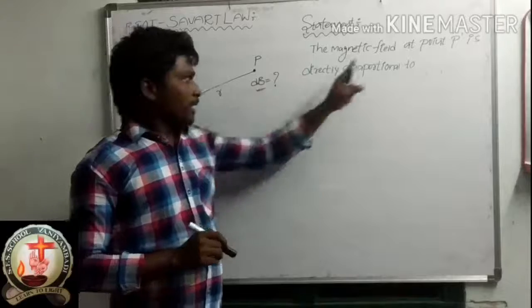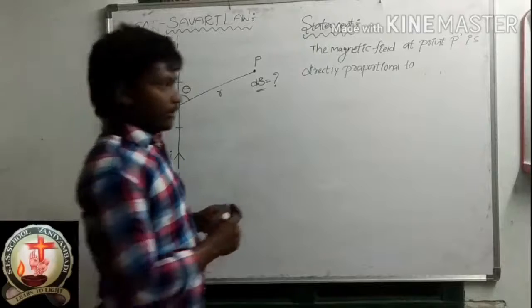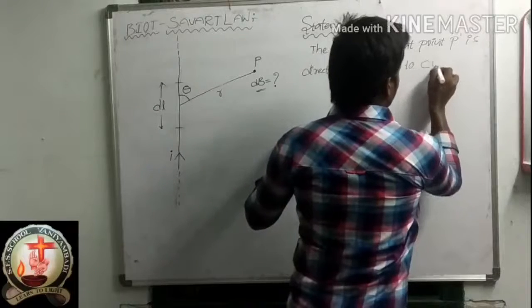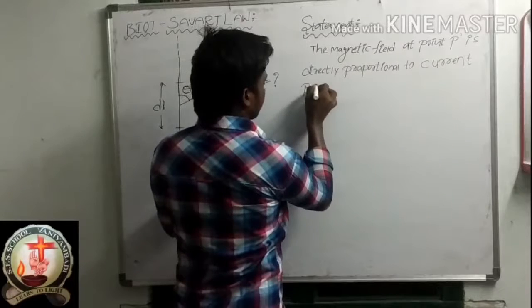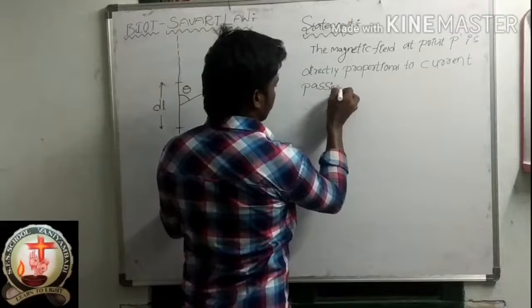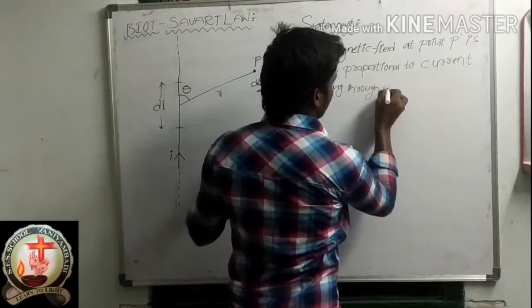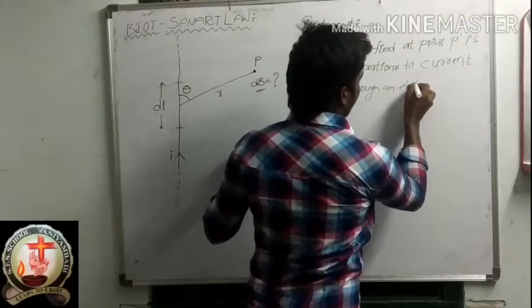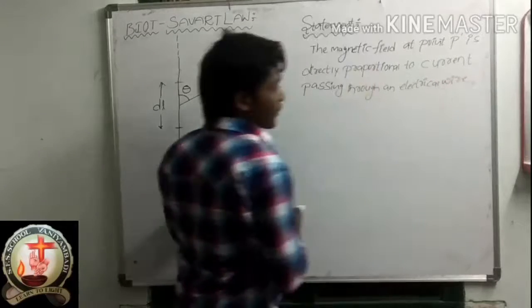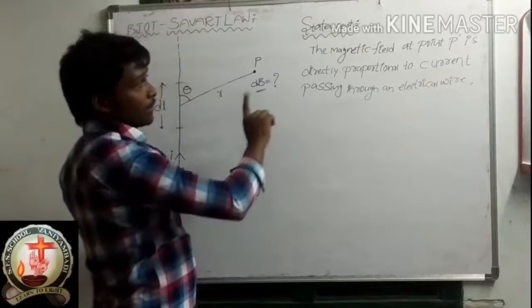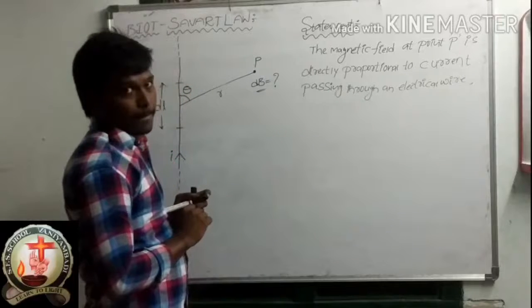That means dB is directly proportional to current passing through an electrical wire,